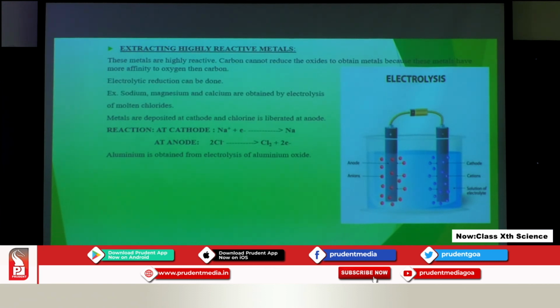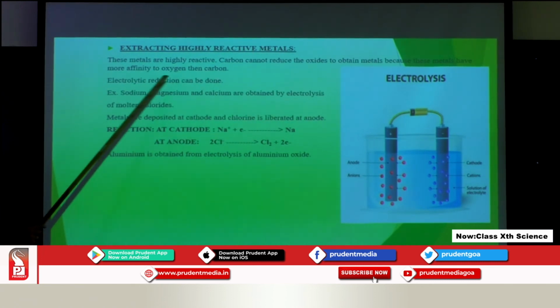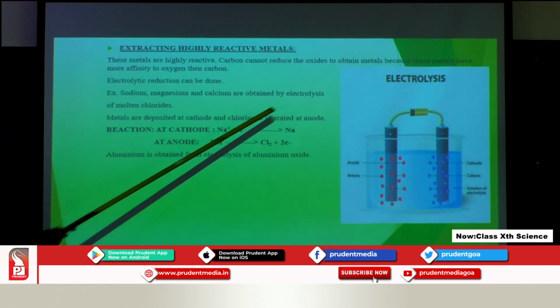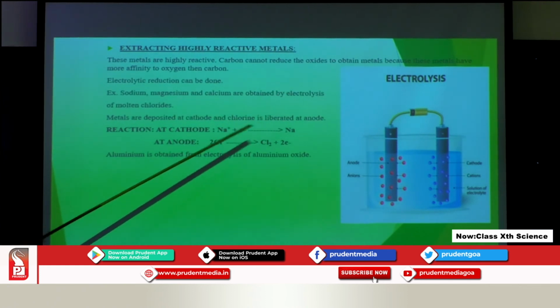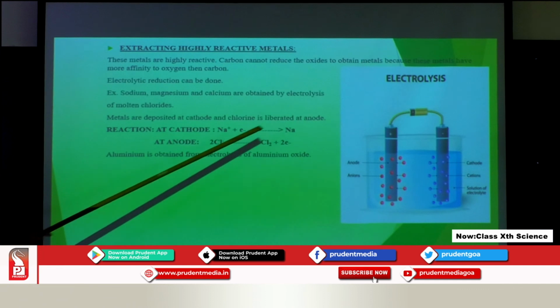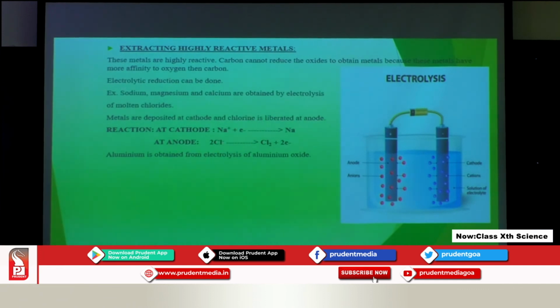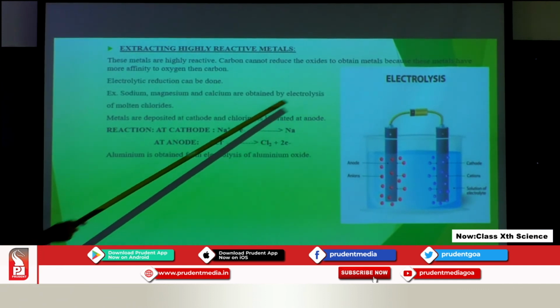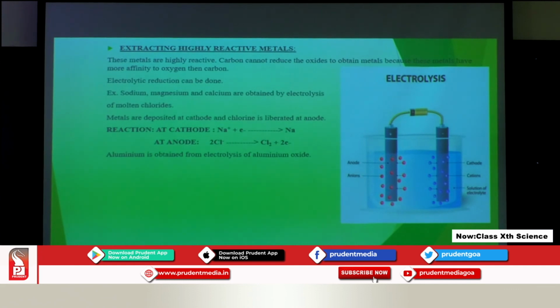So, now what is being done? The next technique in order to obtain the highly reactive metals is electrolysis, or electrolytic reduction. So, what is electrolysis? We will split the word into two. Electro means electric current and lysis means breaking. So, breaking in the presence of electricity is electrolysis.